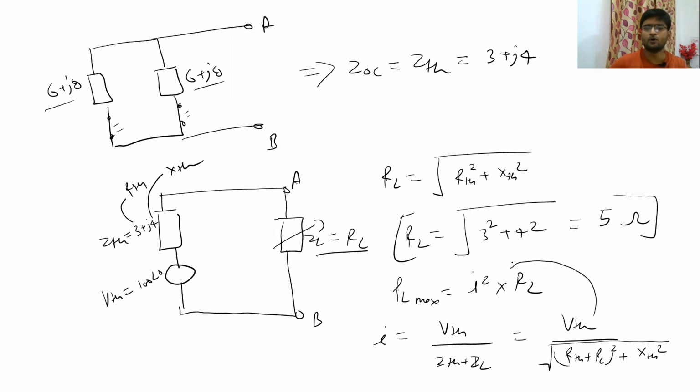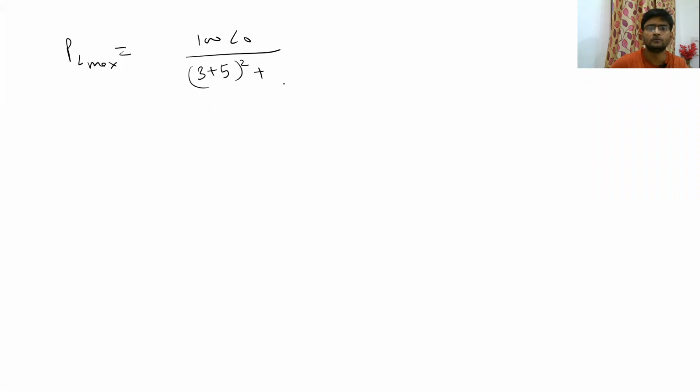So if we put all the values in here, we will get PL max equal to 100 angle 0 divided by, our RTH was 3 ohm plus our RL was 5 ohm, and whole thing is squared, plus our XTH was 4, but there was no XL, so it was squared, and then we will take the whole thing under root.